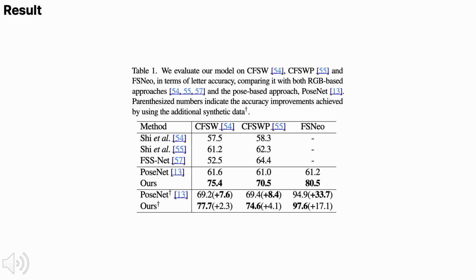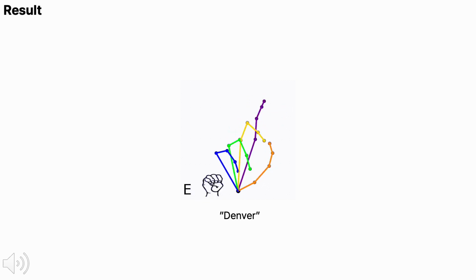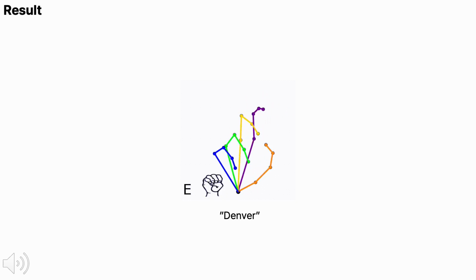OOV generalization capability. We also observe that the additional synthetic data generated by our framewise letter condition generator further improves the performance of both PoseNet and our recognizer. These results demonstrate the effectiveness of both our recognizer and our OOV data generation pipeline. Here, we show fingerspelling pose sequences generated by our framewise letter condition generator for the word Denver. The generated sequence demonstrates realistic finger articulations and smooth temporal transitions across letters.